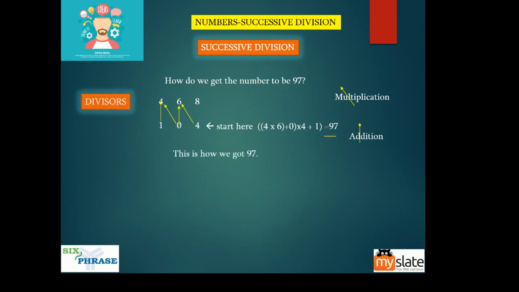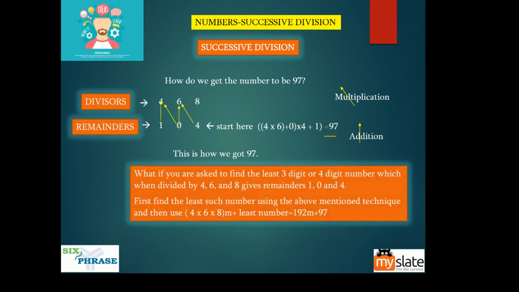So these are divisors, these are remainders. Now look at this very carefully. What if you are asked to find a number like 97, the least number which possesses this characteristic of giving remainders 1, 0 and 4 when divided by 4, 6 and 8? There are other such numbers which are greater than 97. How do you find them? For example, if they ask you for the least 3-digit number or 4-digit number which when divided by 4, 6 and 8 exhibits the same characteristics.